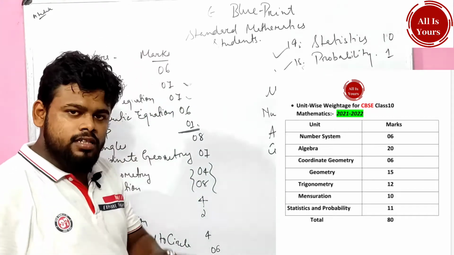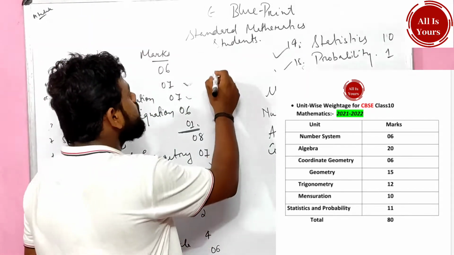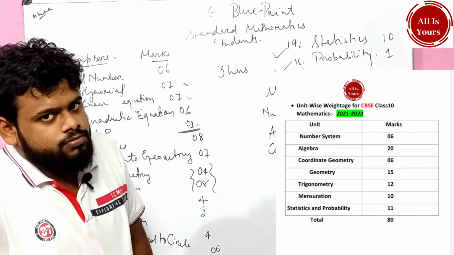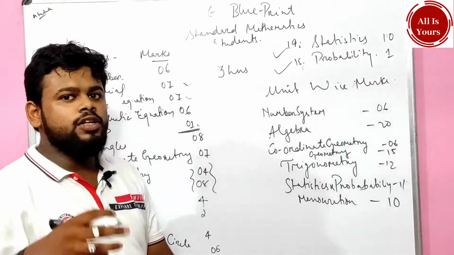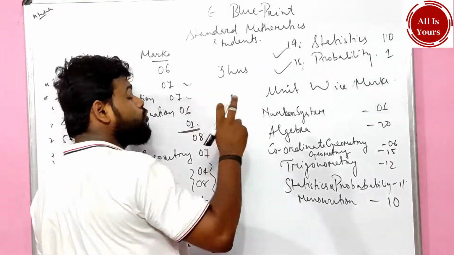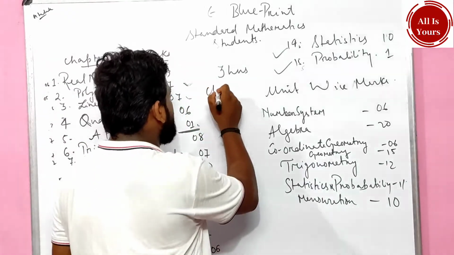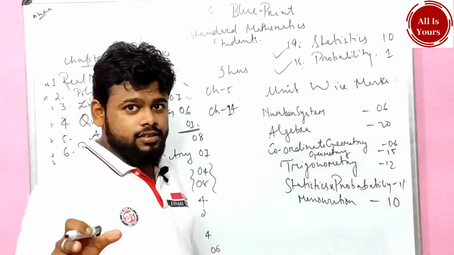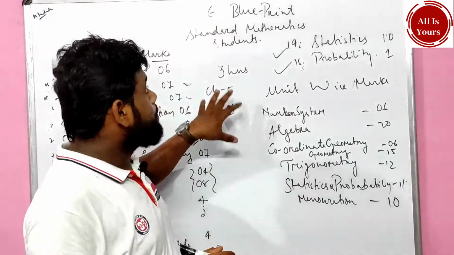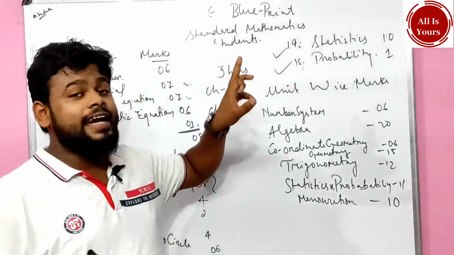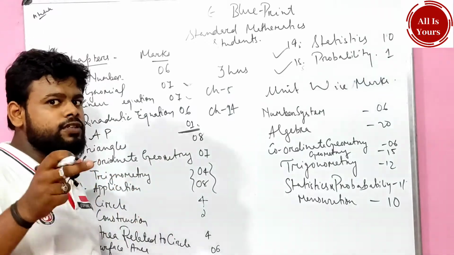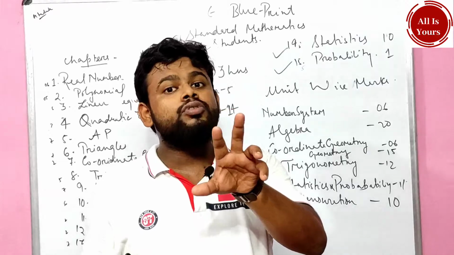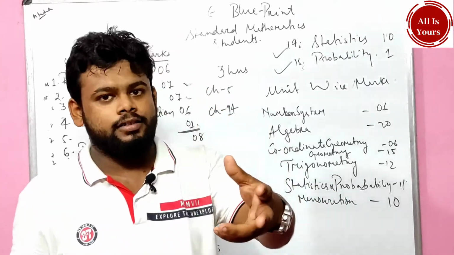Now suppose you have 3 hours with you, and I am giving you 2 chapters to do. What are they? Chapter number 5 and chapter number 14. I'm talking about standard mathematics students. This particular video is for the standard mathematics students, not for the basic mathematics students. The basic mathematics video I will be saying in the second half, just wait for that.